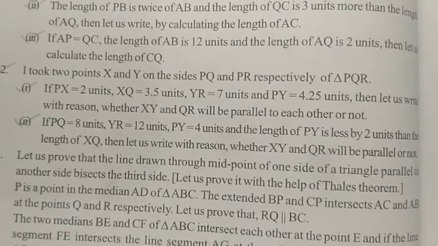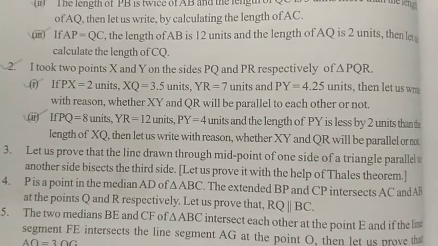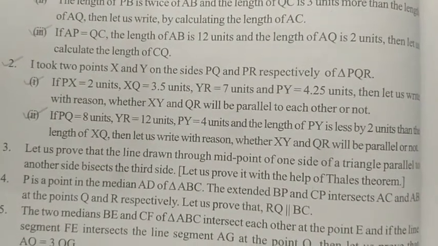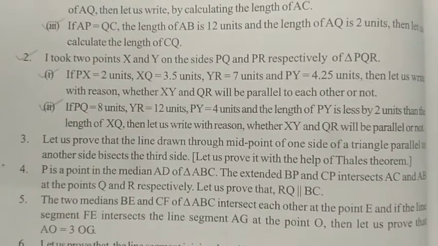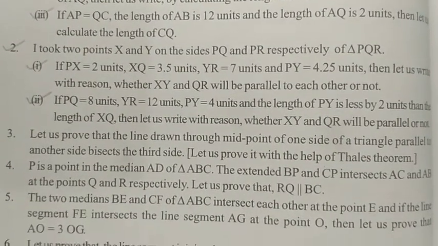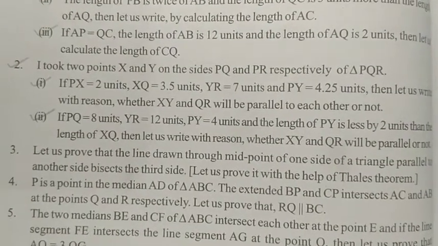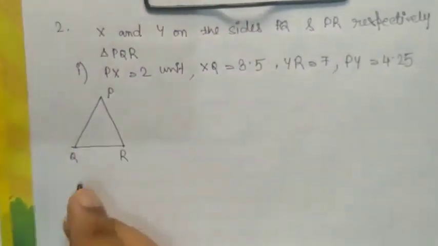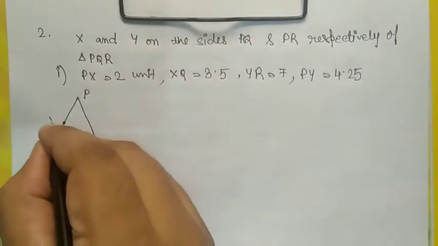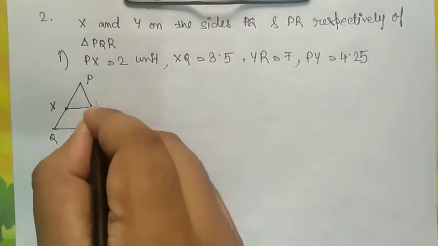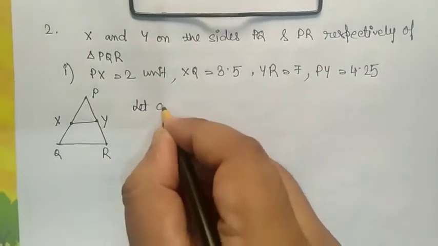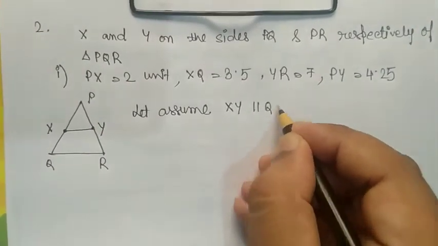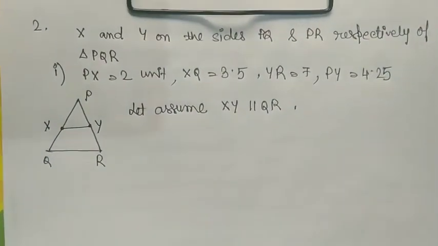Sum number 2 part 1. Two points X and Y are taken on the sides PQ and PR respectively of triangle PQR. If PX equals 2 units, XQ equals 3.5 units, YR equals 7 units and PY equals 4.25 units, then let us write with reason whether XY and QR will be parallel to each other or not. First of all, this is triangle PQR, and first let us assume that XY is parallel to QR.